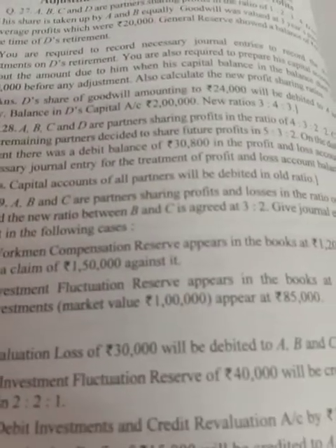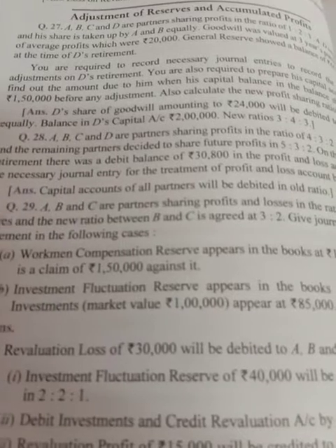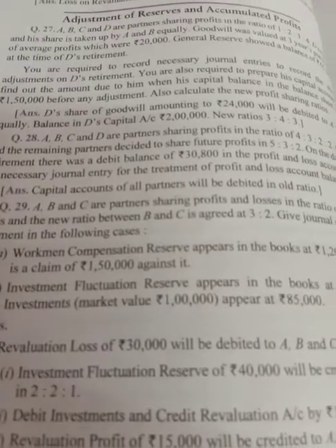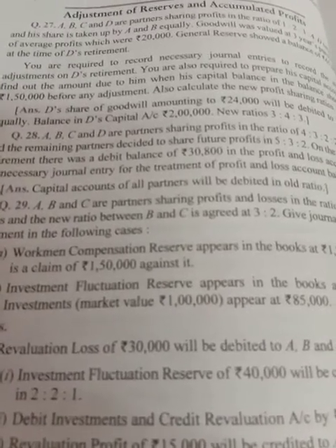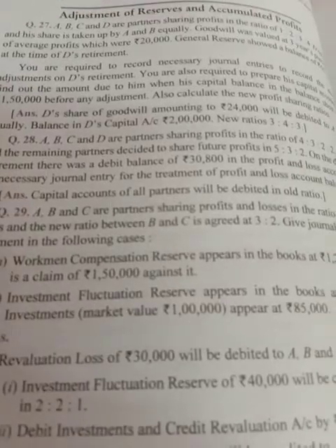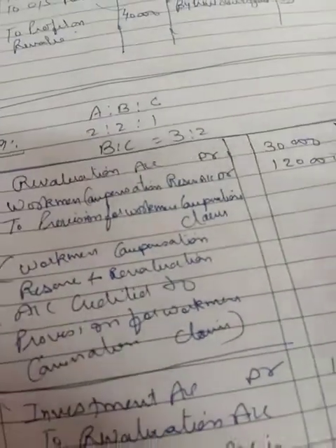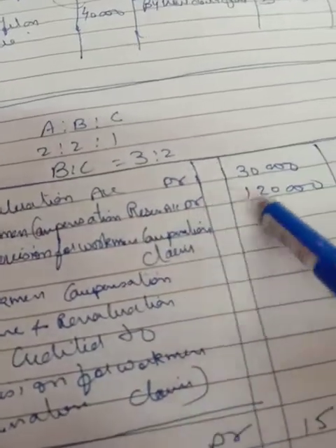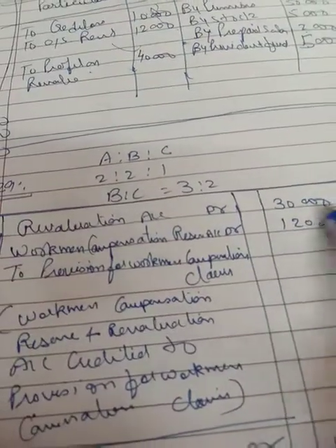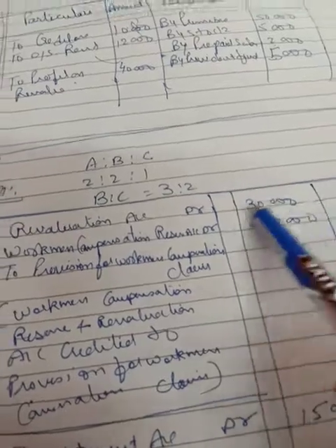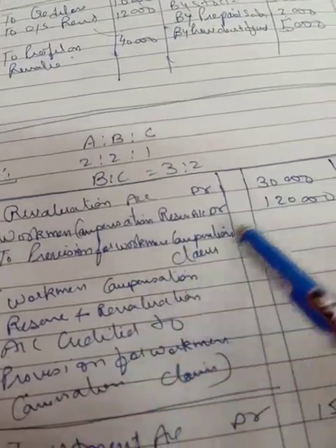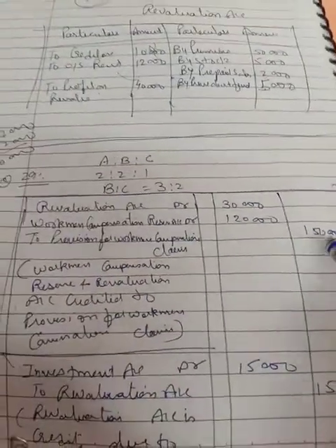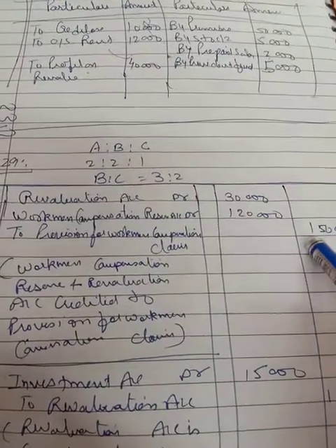So as you see, that claim is more than the reserve. When the claim is more than the reserve, then you have to charge the balance left, or remaining amount, from the revaluation account. Your entry will be: revaluation account debit 30,000, workman compensation reserve account debit 1,20,000, that is given in the balance sheet liability side that you have to use, and then to provision for workman compensation claim 1,50,000. So in this way you will do the journal entry.